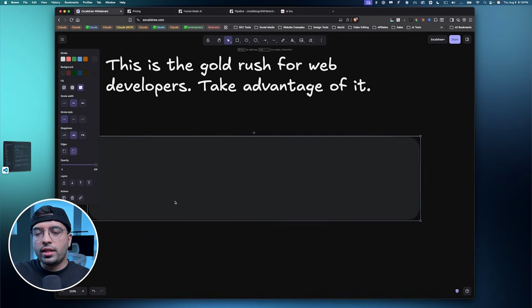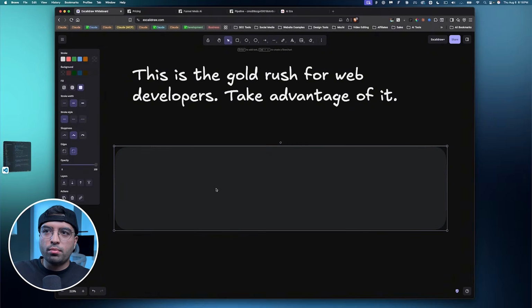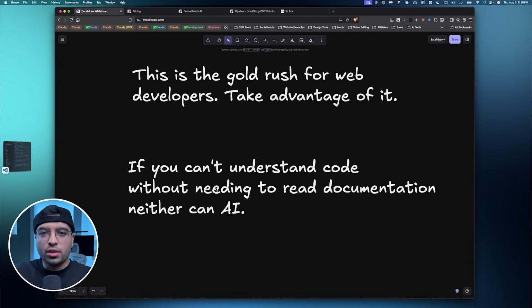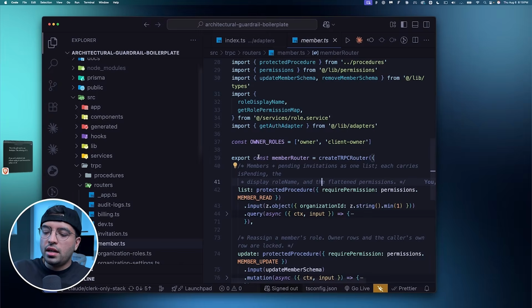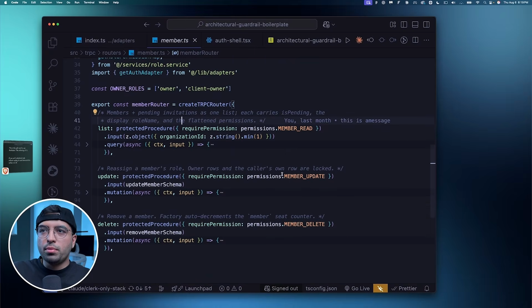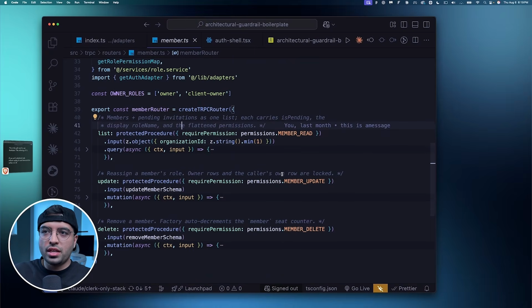I added one more point that I believe is super, super important. If you can't understand code that's in your own application without reading documentation, neither can AI. So here's an example on the screen. I want you to look at this and tell me, without reading any of the documentation, what's happening in this file. What is this file? Just make a guess. Okay, well, without needing to read anything, I can see list, update, and delete. Cool. I understand this is some sort of way to change or manipulate data.